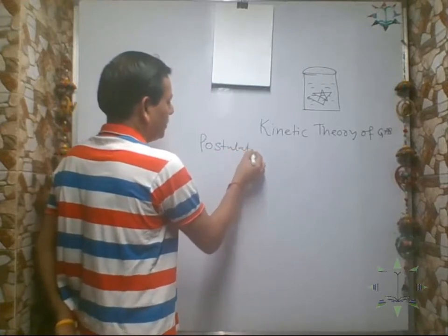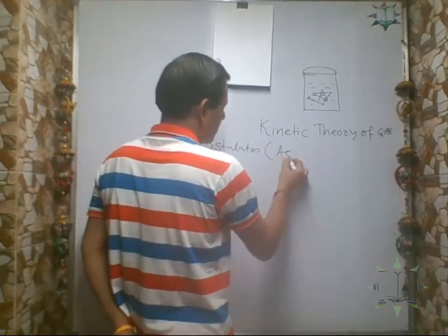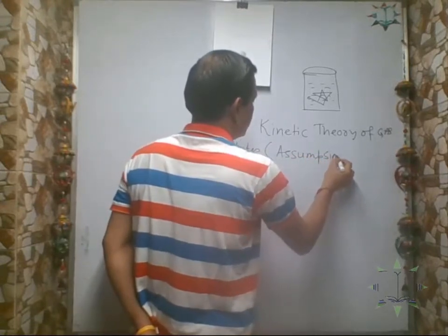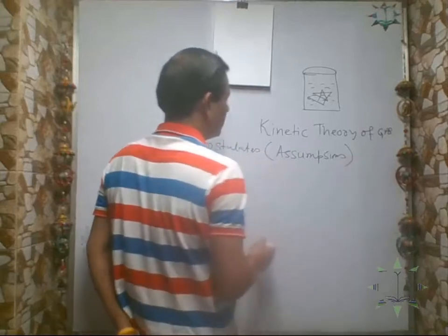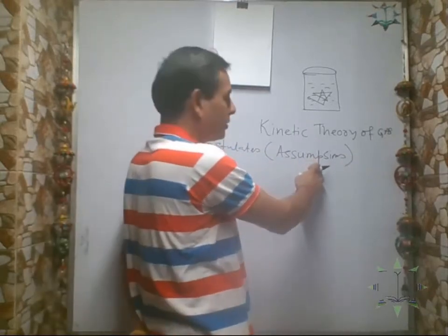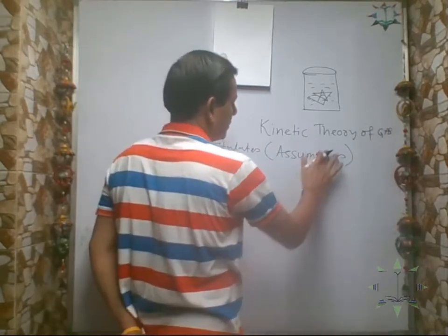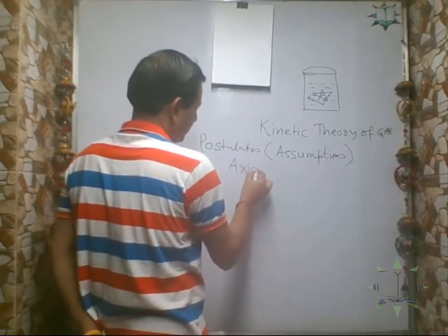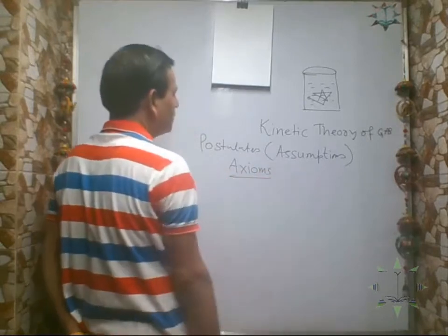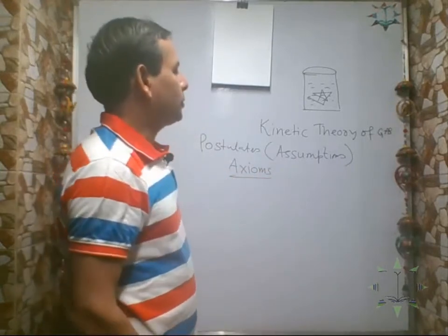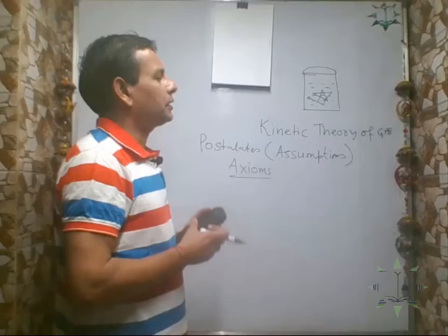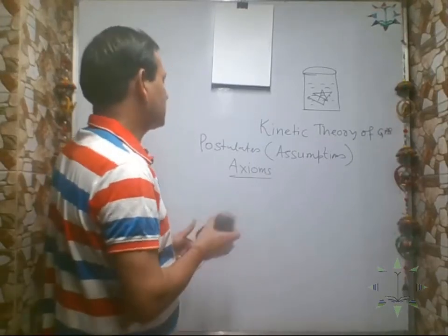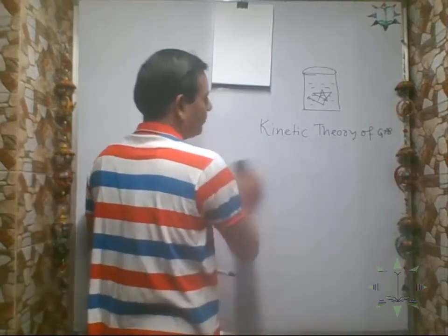Postulates, or we call it assumptions. So these are the postulates of kinetic theory. Postulates means we assume that the gas molecules are like this, gases behave like this. What are these assumptions? What postulates were assumed?